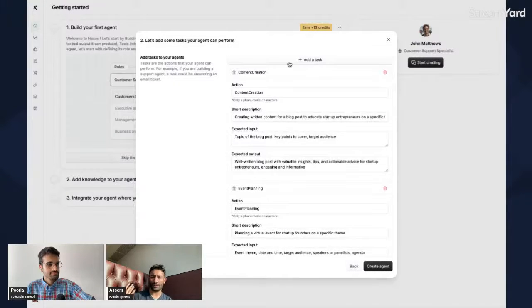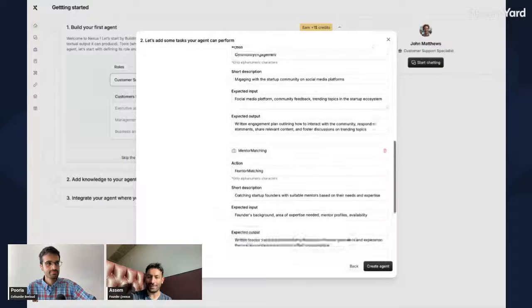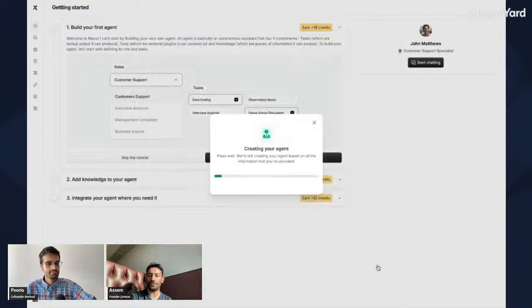And a task, essentially, you have to see it like a GPT task. It's using an LLM to perform a very specific type of writing or creation or transformation of a document that your agent can use. So if I say, hey, write an email, it's going to use the email task in order to write a specific email. The reason we did that is so that you can separately and independently train each task and iterate on its prompt to create the content that you really want and really need, right? But let's assume I'm all good with the suggestion.